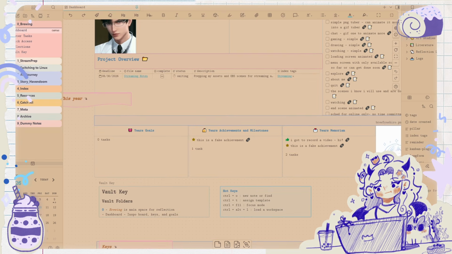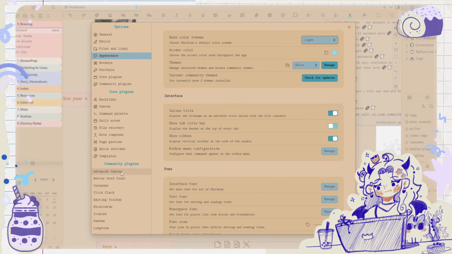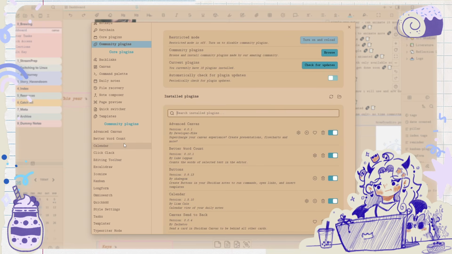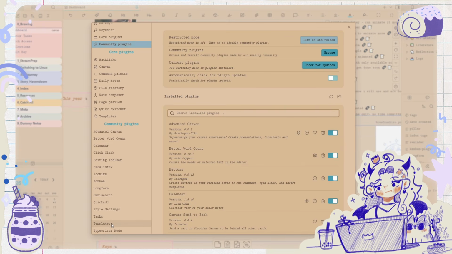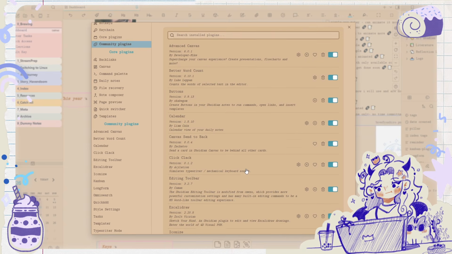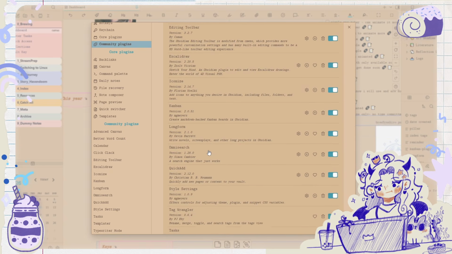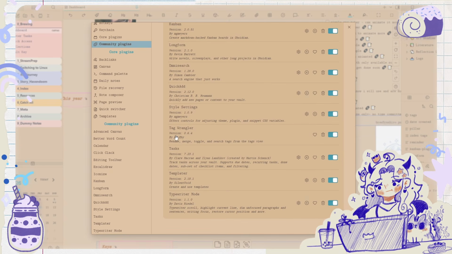Oh, another thing. If you're using Canvas a lot, I recommend Advanced Canvas and Unity plugins. I'm realizing that if you get a plugin and it doesn't show up here in the community plugins on the side, it's most likely because you can't modify or edit it. So it kind of just works in the background. So for example, I have Tag Wrangler. In my opinion, you need this.